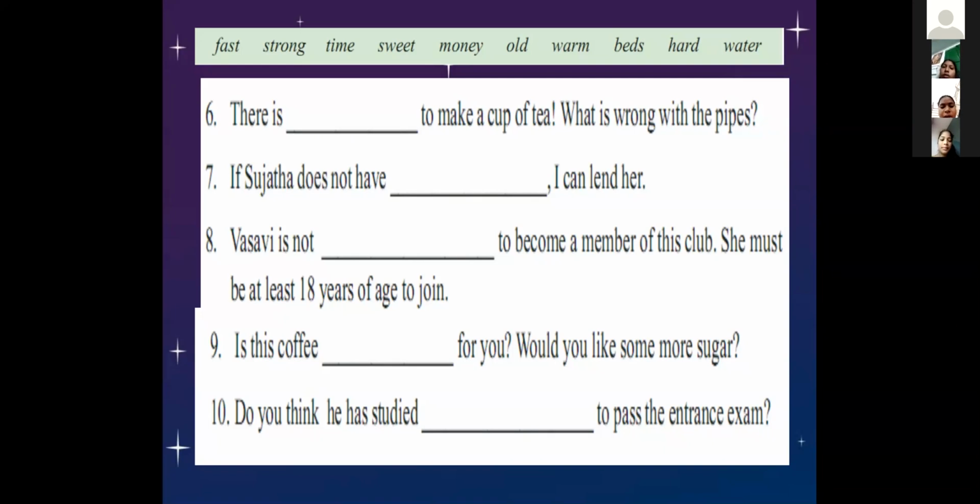Next, is this coffee sweet enough for you? Would you like some more sugar? Do you think he has studied hard enough to pass the entrance exam?